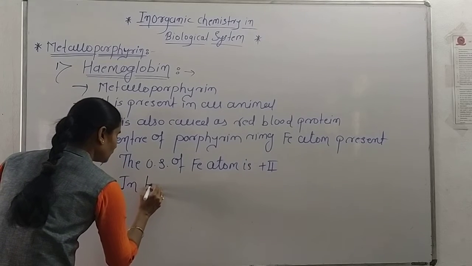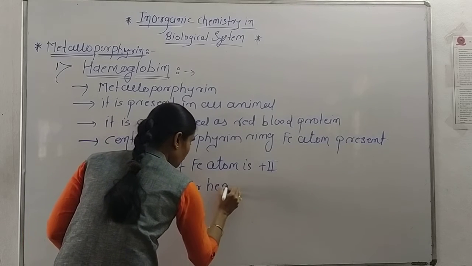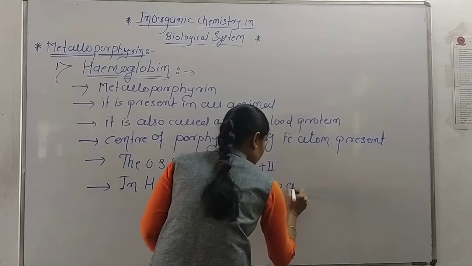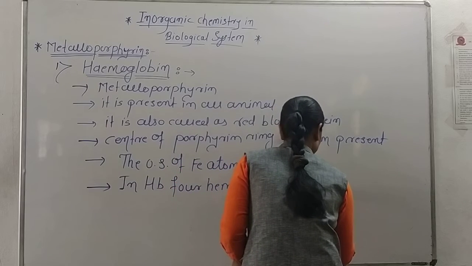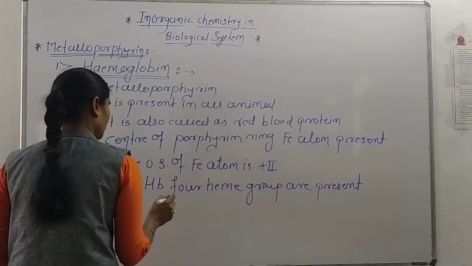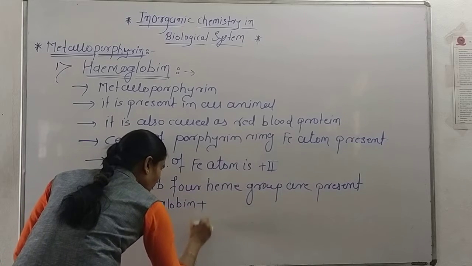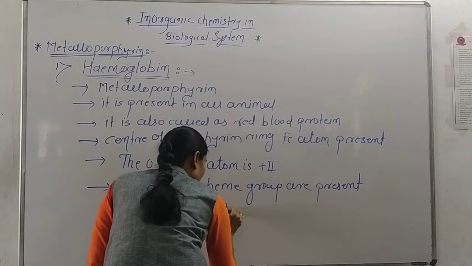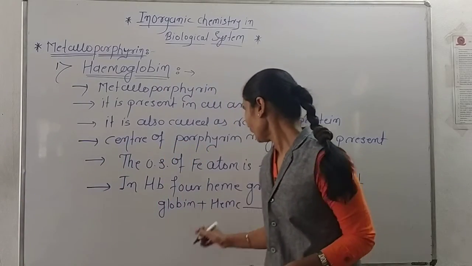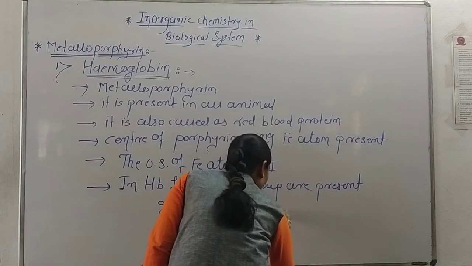In hemoglobin, 4 heme groups are present. It is made up of globin plus heme. The globin molecule is also present in the hemoglobin, and 4 heme groups are present. That's why hemoglobin is made up of globin plus heme.